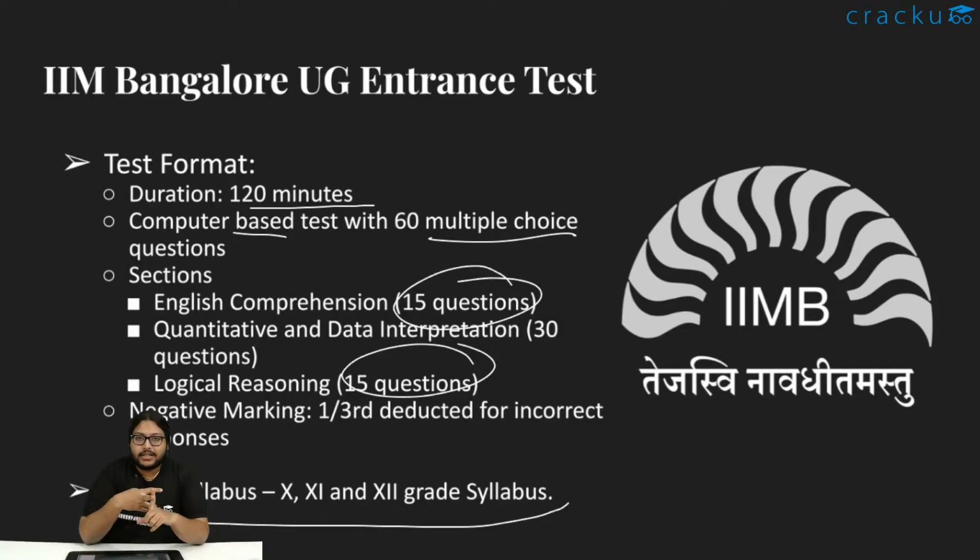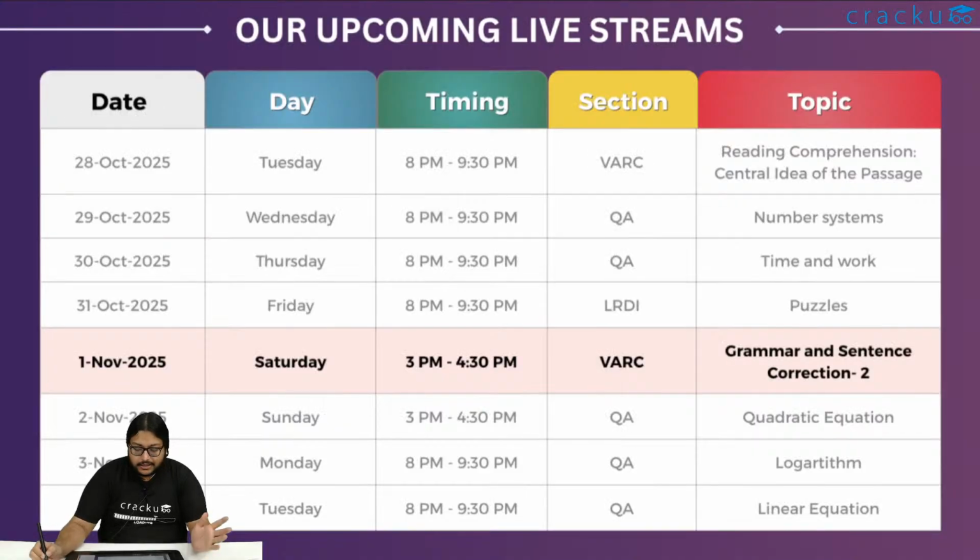They might have calculus, which they have not clarified yet, but we can expect that also. So now we are just covering all the basics. In grammar also, we are going through the basics, and then based on the syllabus we'll move forward.